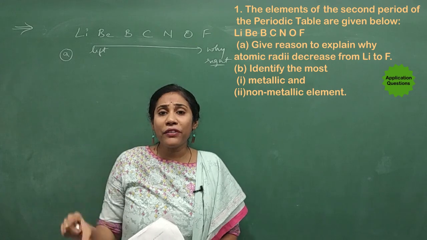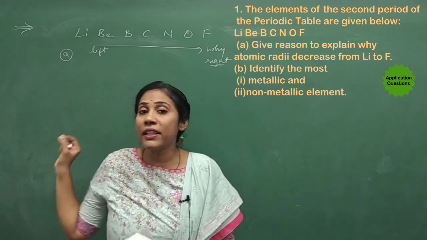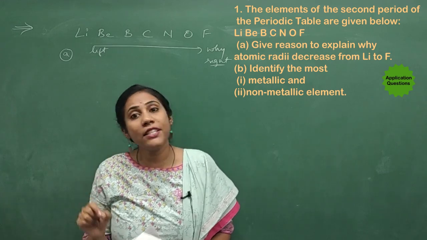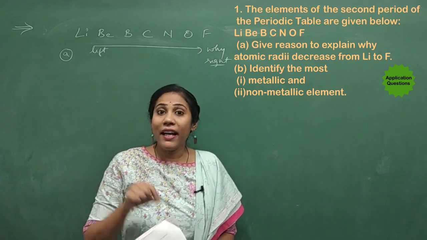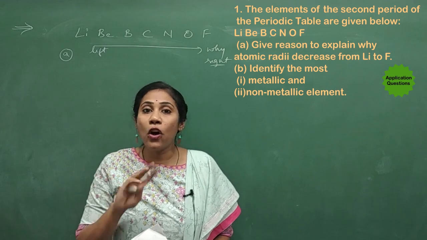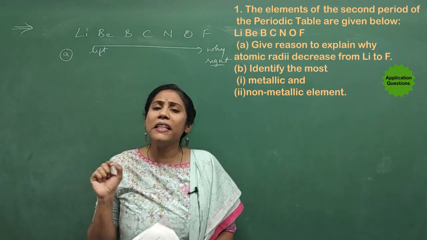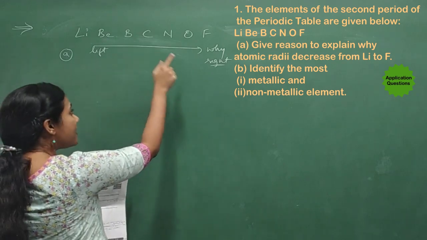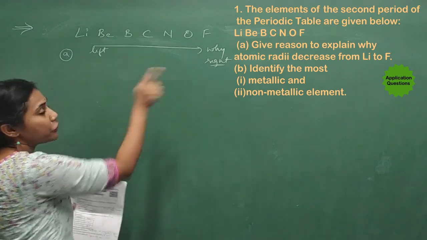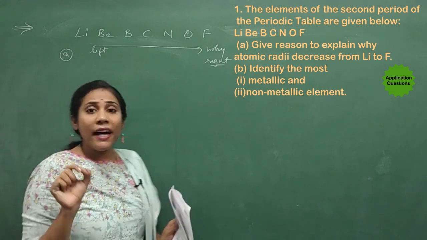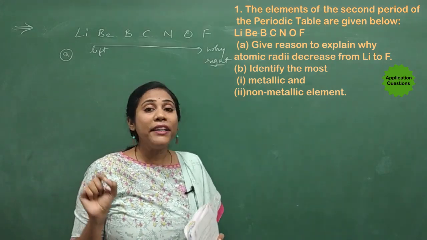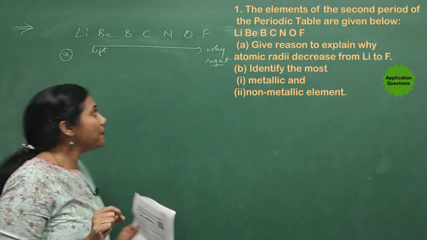I have given a beautiful explanation on this atomic size concept. You can go to the playlist of the chapter and there you will find a video on atomic size. You will get a clear explanation of why the atomic size is decreasing from left to right. Okay, so now I will explain briefly how much ever is necessary. Fine. So why does atomic size decrease from left to right?